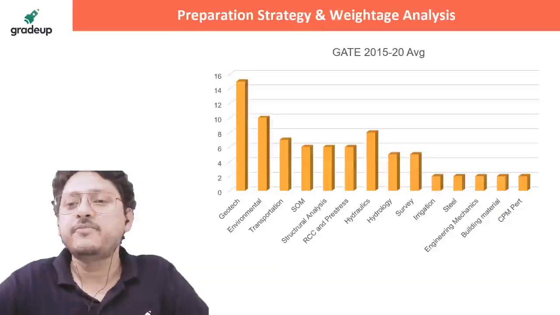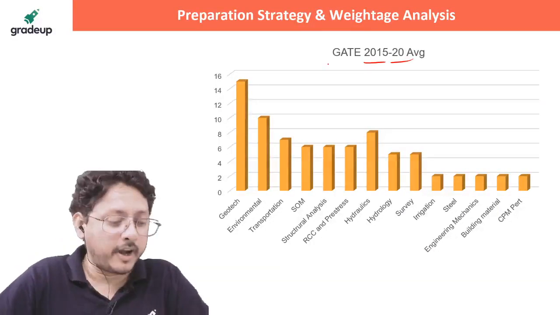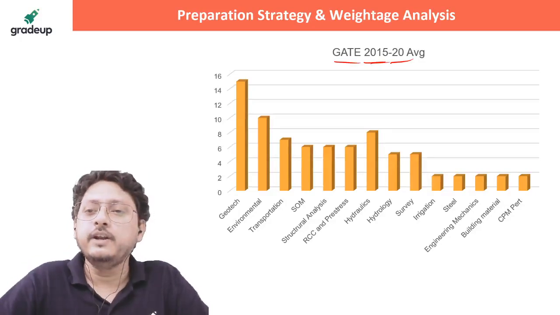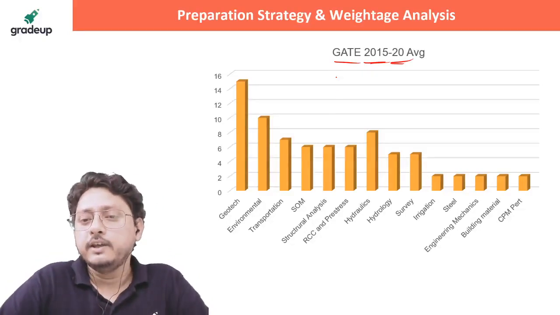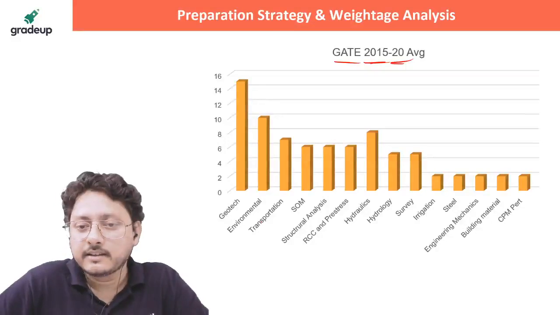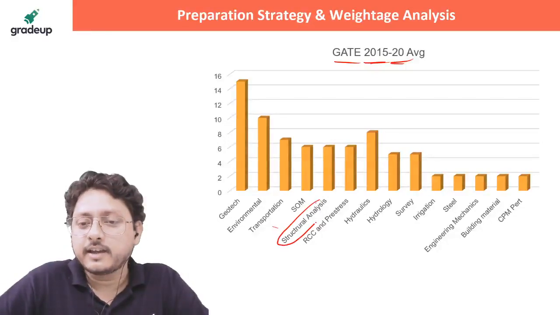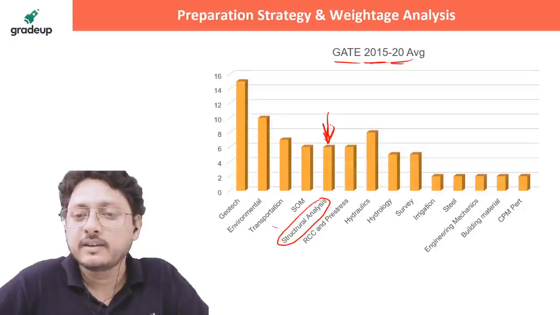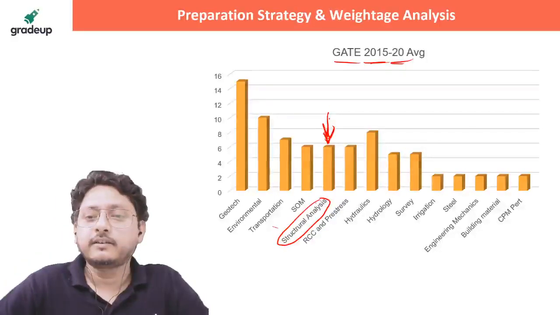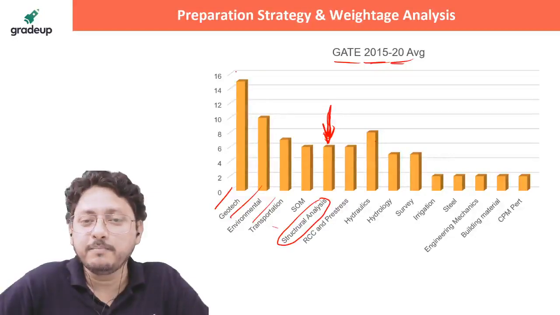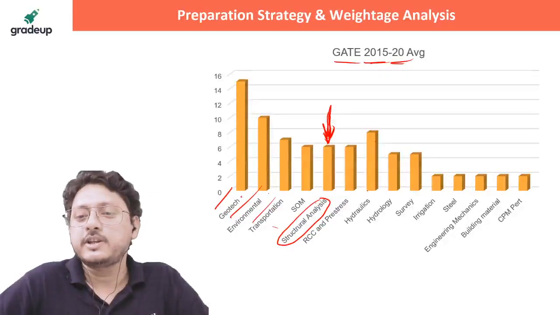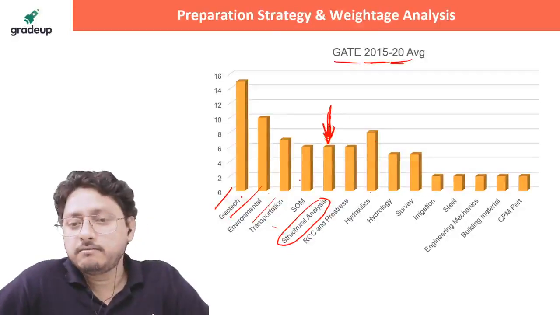Now, if you see the GATE 2015 to 2020 on an average, especially for structural engineering, where is structural analysis, right? Can you see there? This is our portion which we are discussing today. Of course, they are asking more questions on an average from geotech, environmental, transportation, then hydraulics. Geotech, environmental, transportation and hydraulics have more weightage compared to that, but structure is also similar.